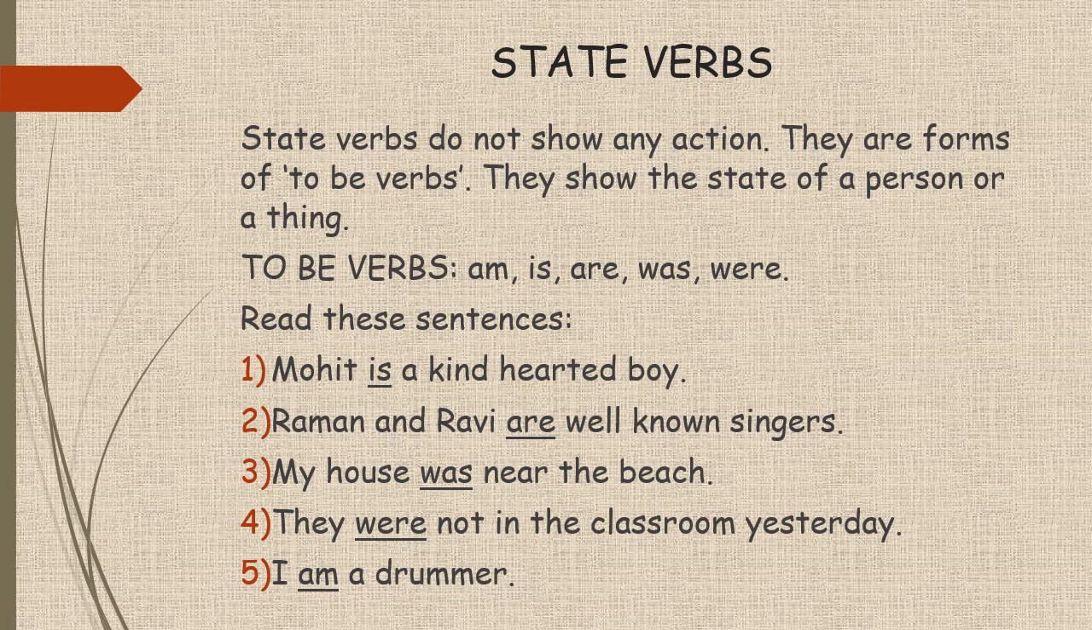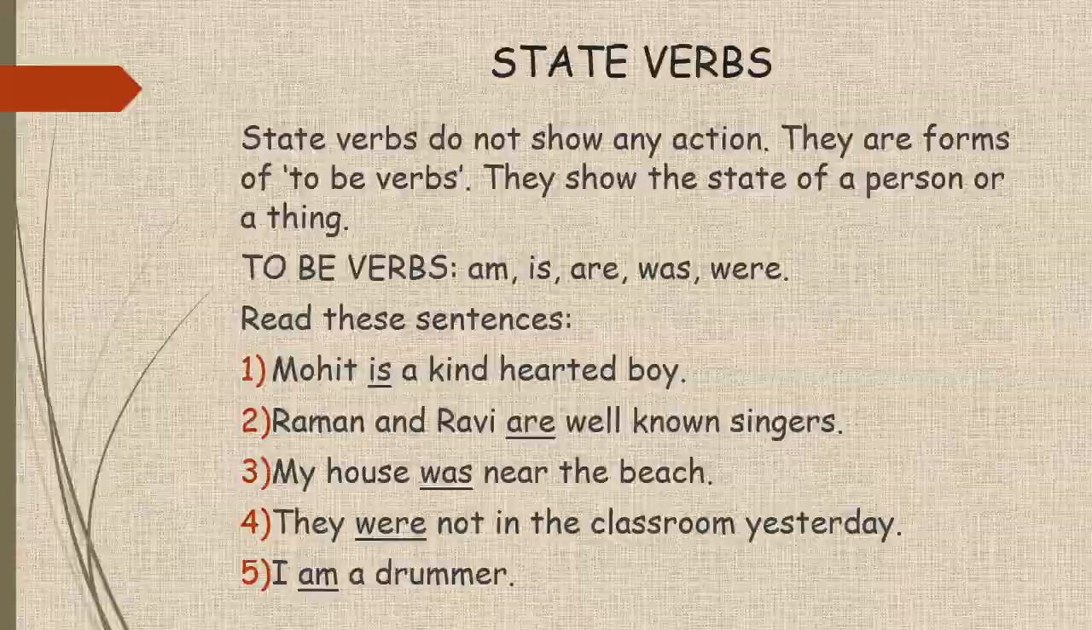Read the sentences below. Mohit is a kind-hearted boy. Is does not show any action here. It just shows what Mohit is. Raman and Ravi are well-known singers. In the same way, are shows the state of Raman and Ravi. My house was near the beach. They were not in the classroom yesterday. I am a drummer. Similarly, was, were, am also do the same function. State verbs tell the state of the subject.